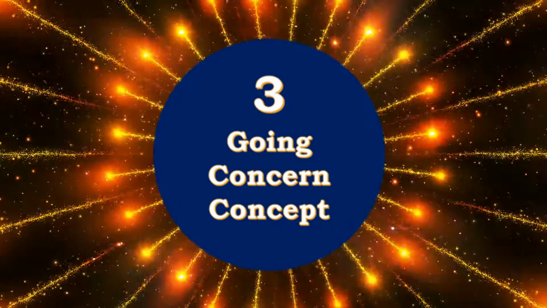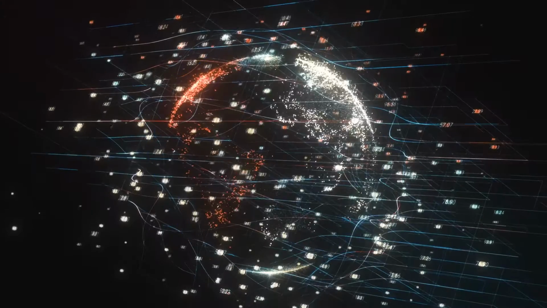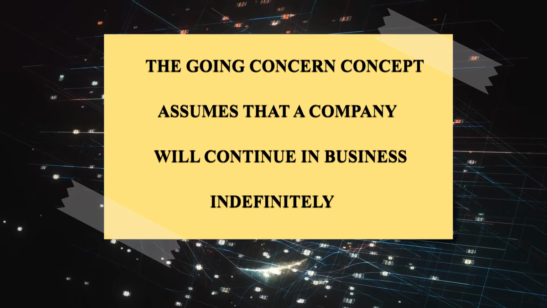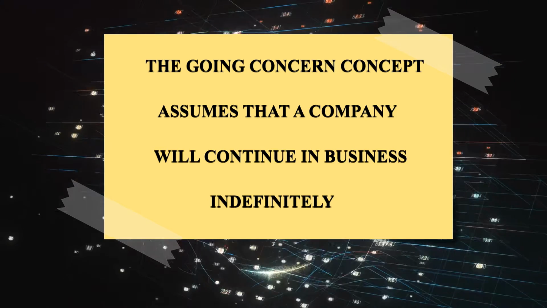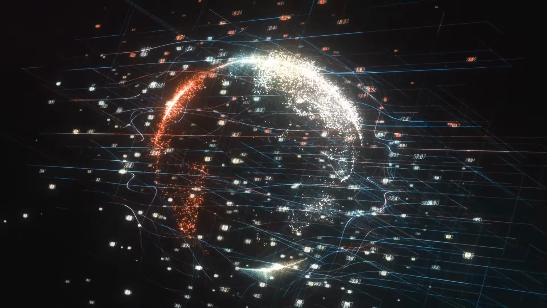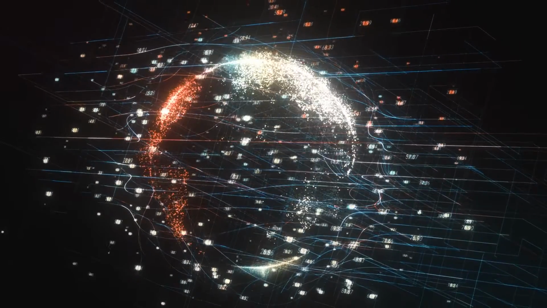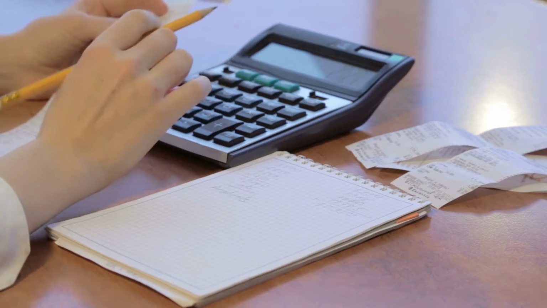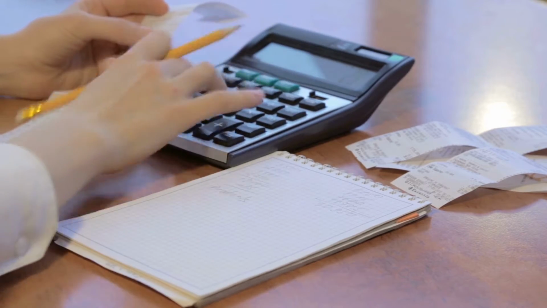Number 3, going concern. The going concern concept assumes that a company will continue in business indefinitely. This assumption is made because the amount of time that a company will continue in business is not known. This concept justifies the use of the cost concept for recording purchases like land.